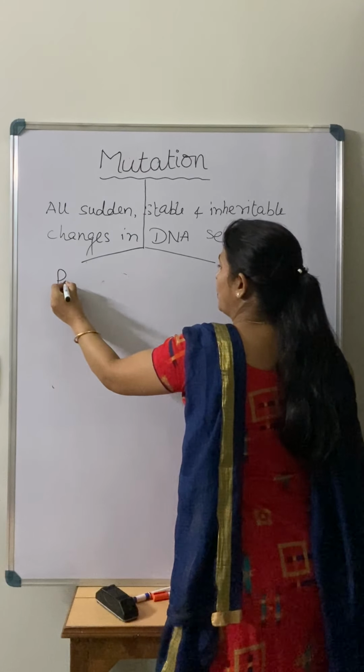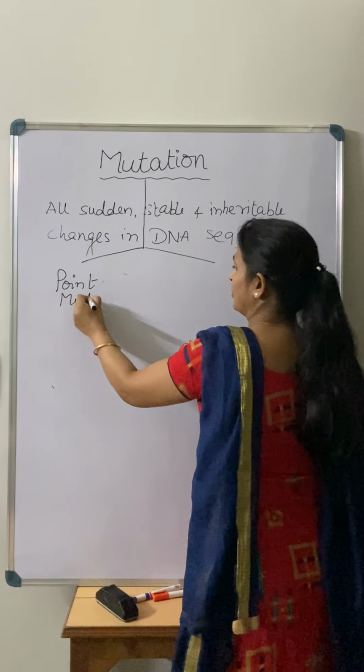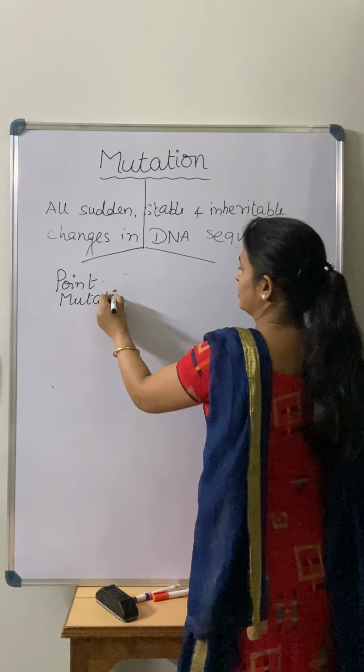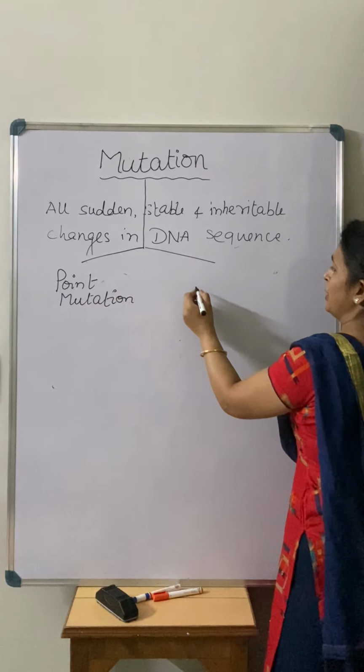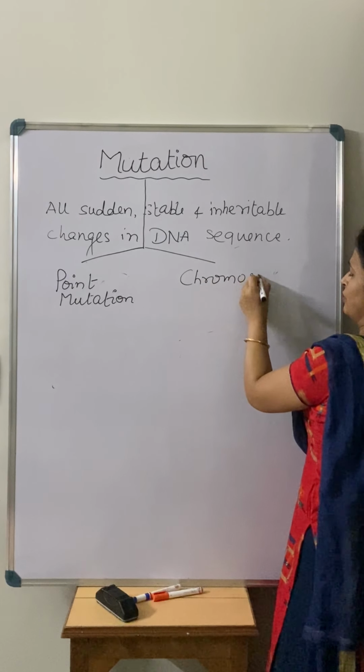One is known as point mutation, and the second one is known as chromosomal mutation.